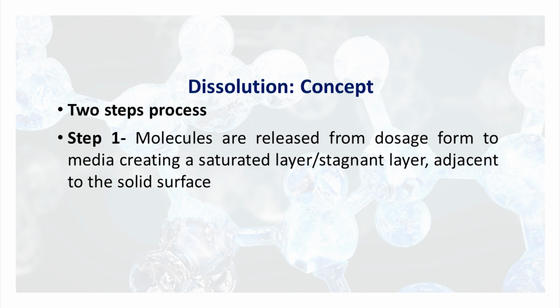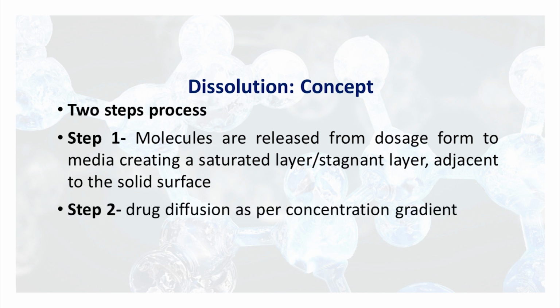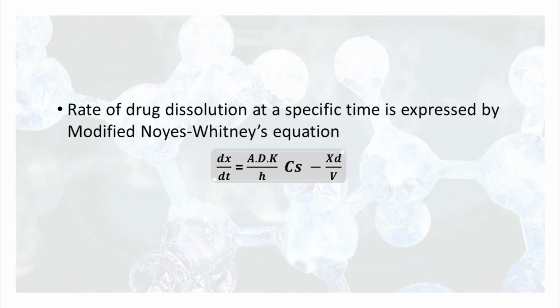In step 1, molecules are released from the dosage form to the media, creating a saturated layer or stagnant layer adjacent to the solid surface, and then in step 2 the drug is diffused as per the concentration gradient from higher concentration to lower concentration, and it can be expressed with the help of the modified Noyes-Whitney equation, that is dX/dt, the dissolution rate, is equal to A·D·K/h × (Cs − X_d/V), where K is the oil and water partition coefficient.